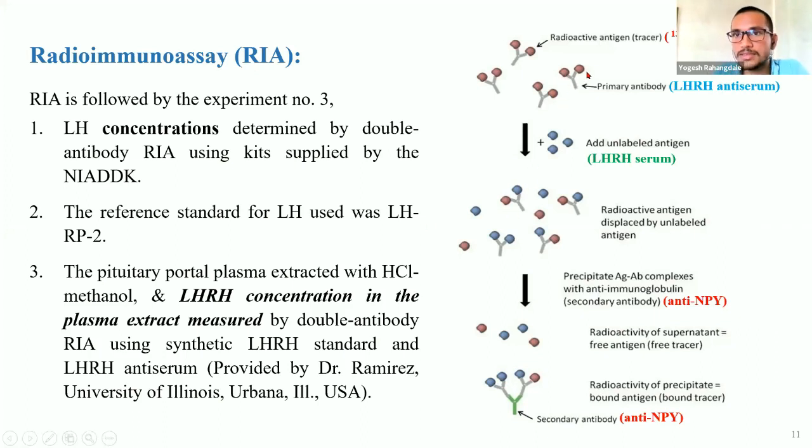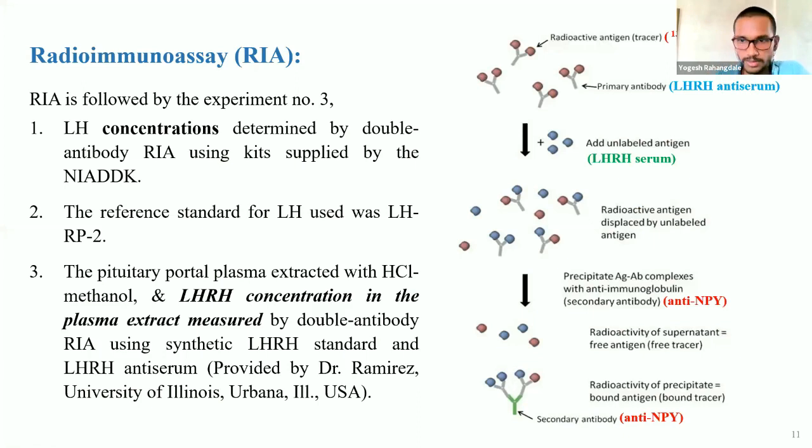Here in the diagram, we can see that our radioactive antigen is iodine 131 or iodine 125. LHRH antiserum is the primary antibody. Then the LHRH from the rat that we have obtained from the pituitary portal plasma is the unlabeled antigen. Then the radioactive antigen is displaced by the unlabeled antigen.